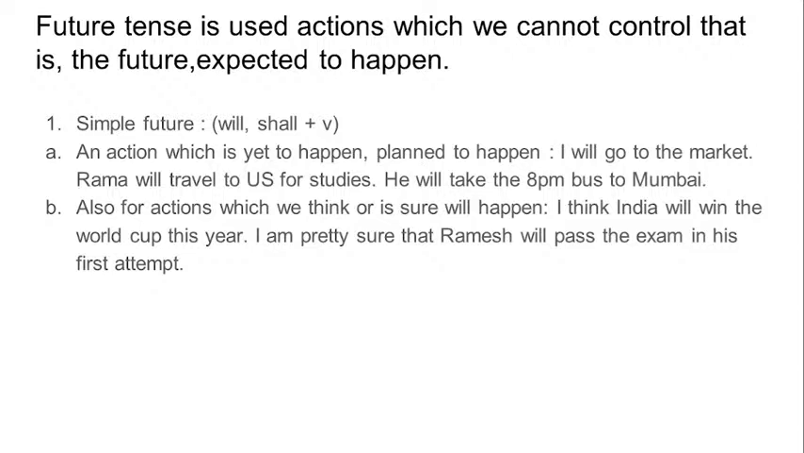Under simple future, there are two situations which we are discussing. The first situation is an action which is yet to happen, that means अभी होना बाकी है, that means नहीं हुआ, and planned to happen, that is a part of planning. And what do we mean by a part of planning? That means it will happen in the future. We only plan about the future, right?